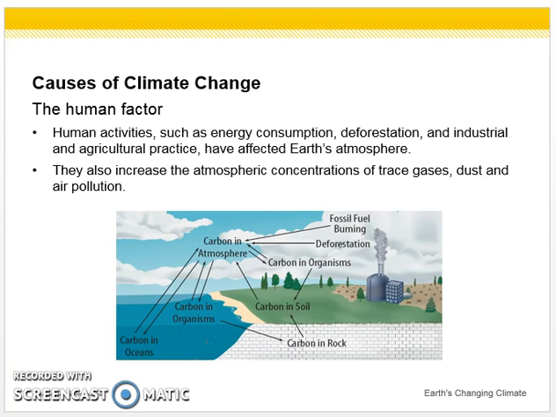Human activities such as energy consumption, deforestation, and industrial and agricultural practice have affected Earth's atmosphere, again, causing what was naturally occurring to speed up. It's like a fast forward button on Netflix when you get bored. They also increase the atmospheric concentrations of trace gases, dust, and air pollution.